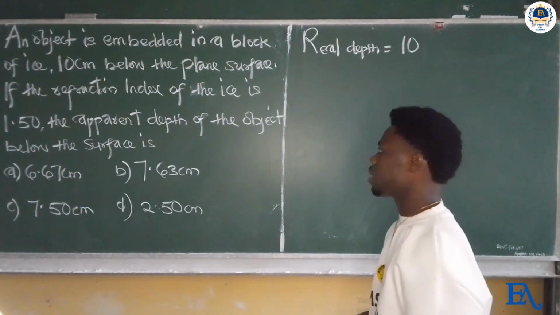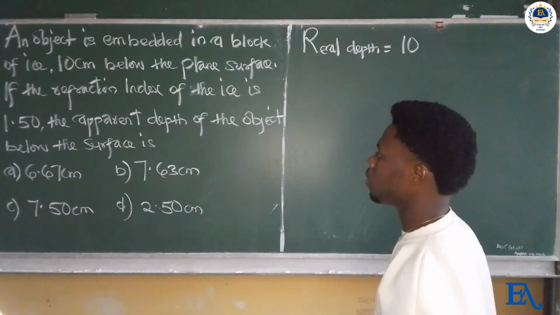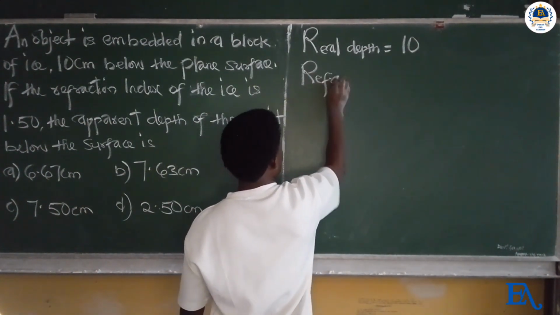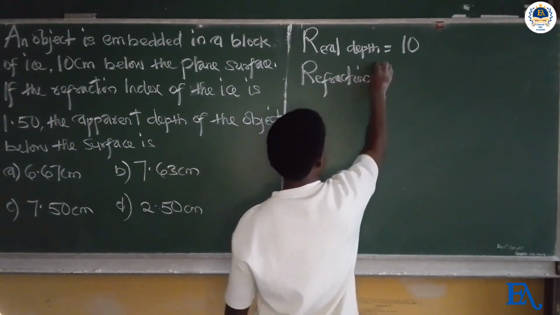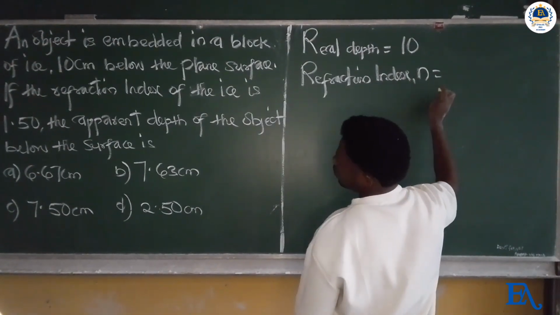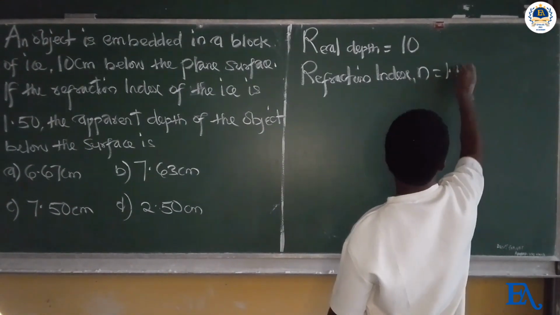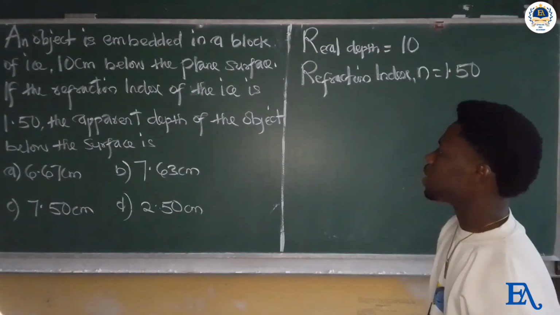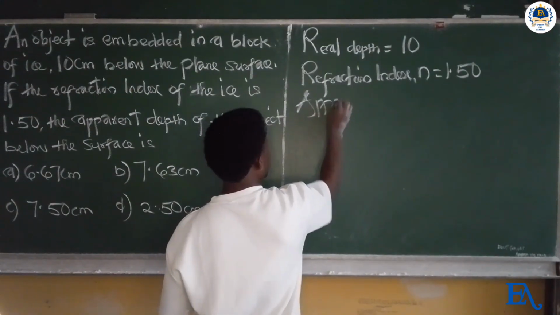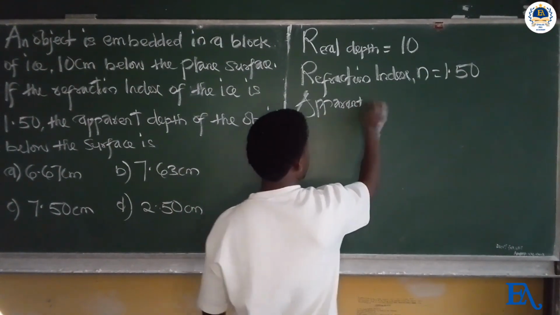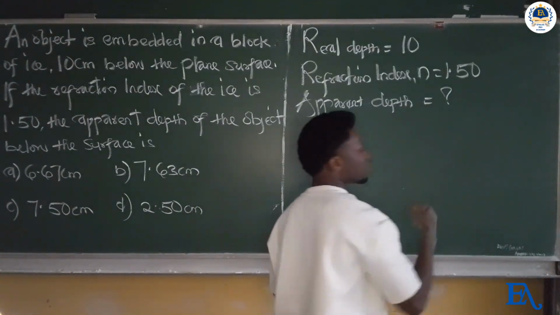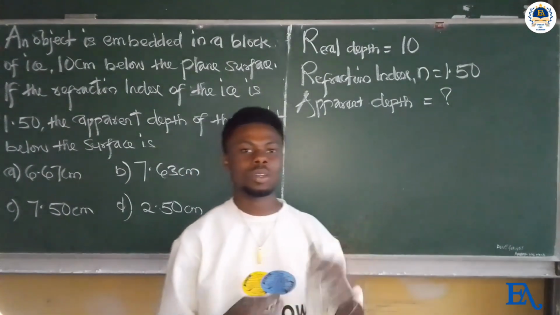If the refraction index of the ice is 1.50, now refraction index n is equal to 1.50. The apparent depth of the object below the surface is the apparent depth, which is equal to unknown. Now the relationship between these three parameters on the board is that the refraction